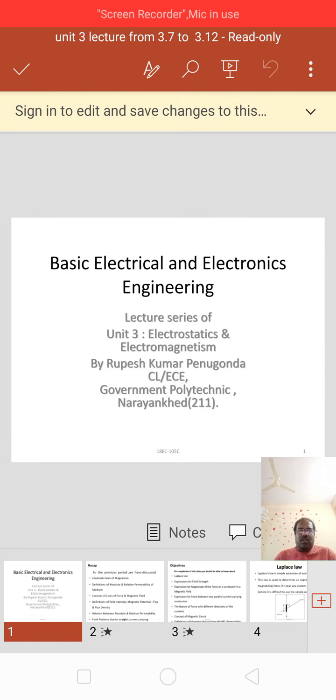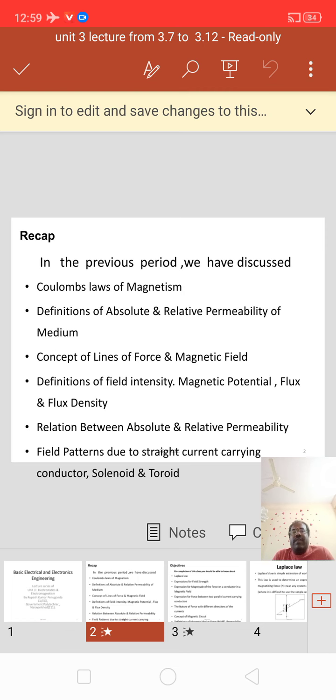Hello students, today we will learn about simple concepts of electrostatics and electromagnetism. Already we learned about the different concepts in the previous period, that is Coulomb's law of magnetism, definitions of absolute and relative permeability of the medium, concepts of lines of force and magnetic field, definitions of field intensity, magnetic potential, flux and flux density, relation between absolute and relative permeability, field patterns,